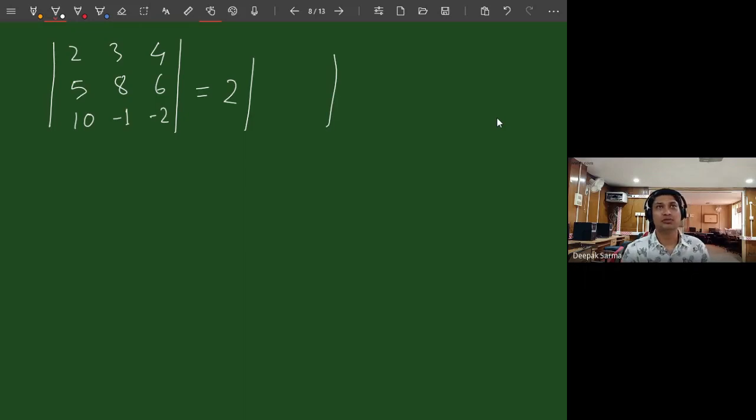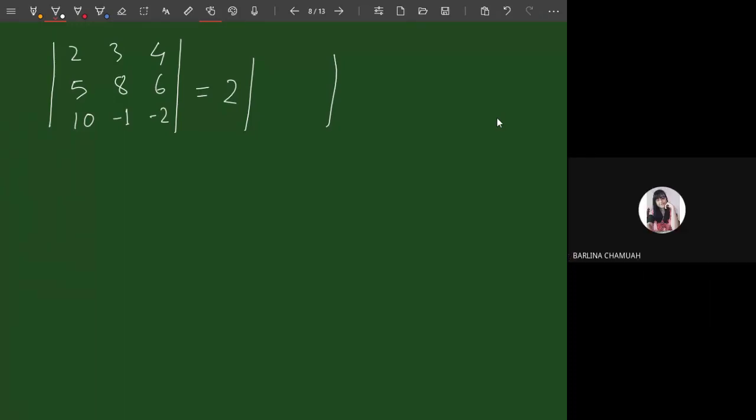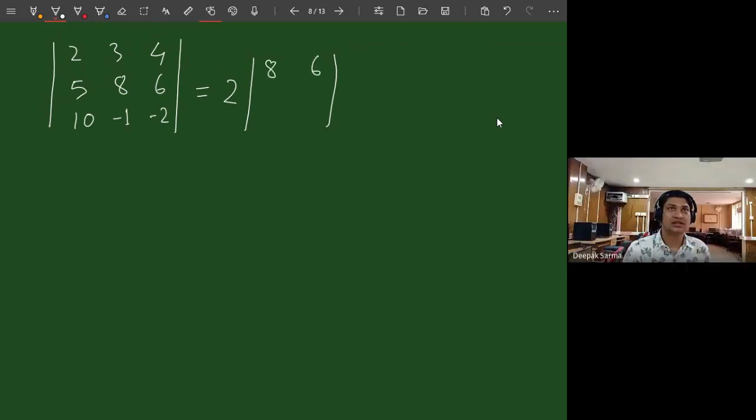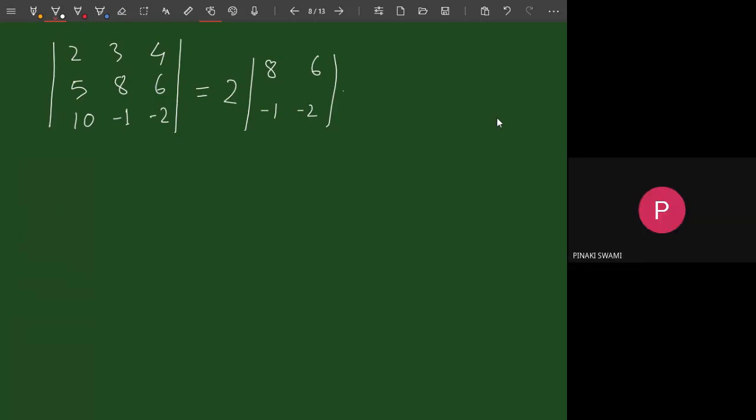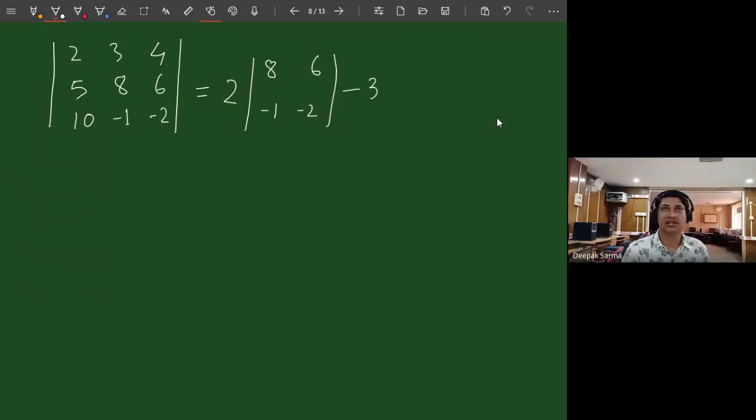If I remove the row where 2 is present and the column where 2 is present, what are the entries? 8, 6, minus 1, minus 2. Then what should I write? Minus 3. So minus, because the middle term is negative and I choose the first row.